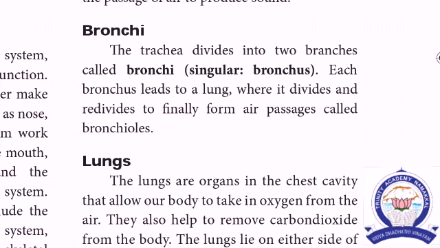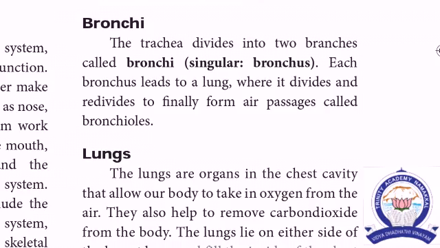Then next, bronchi. The trachea divides into two branches called bronchi. Each bronchus leads into a lung. It finally divides into air passages called bronchioles. The bronchi are the lower part of the trachea. They are connected to the two lungs. Inside the lungs, the branching air passages are called bronchioles.